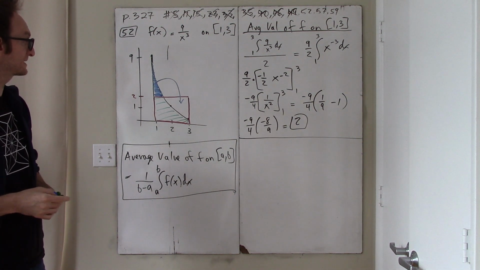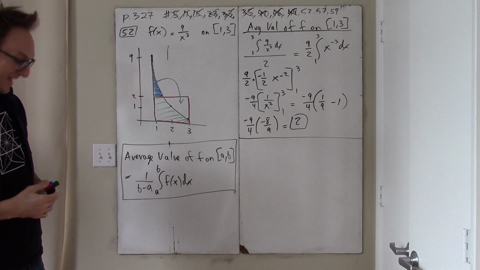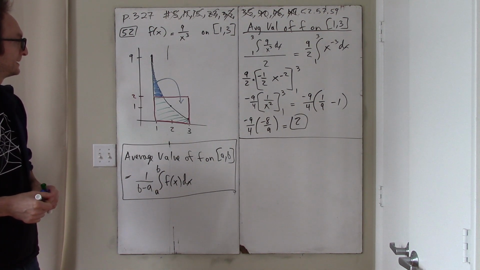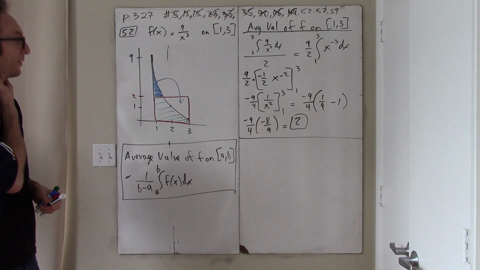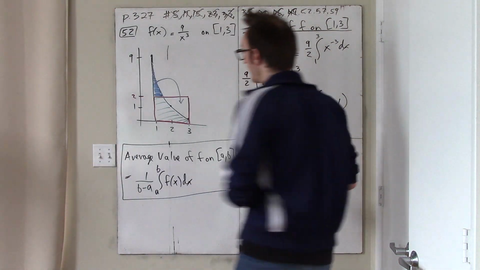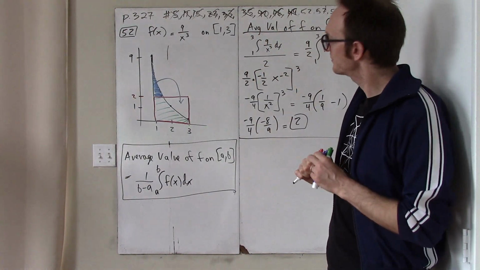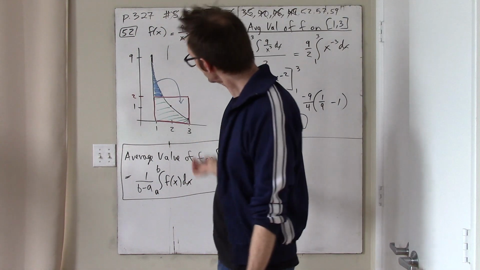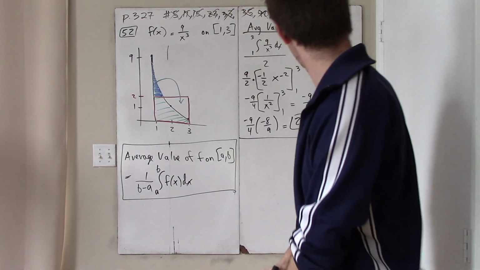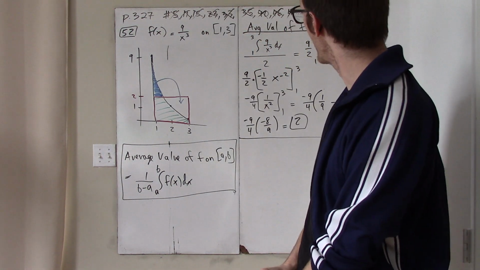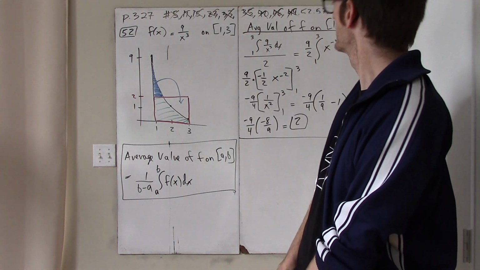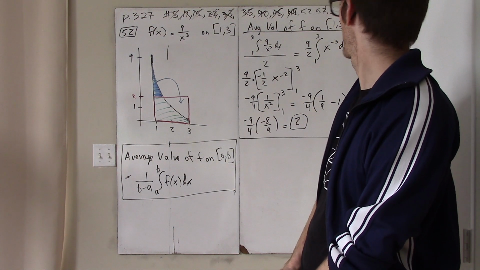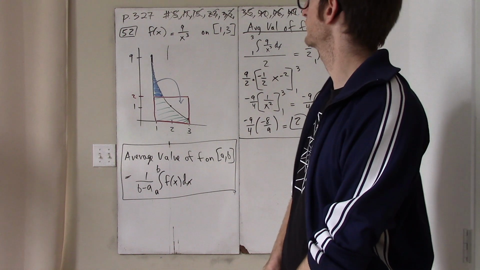And that makes sense when you realize what you really do when you find the average value: you find this height 2, such that the entire integral is just 4.